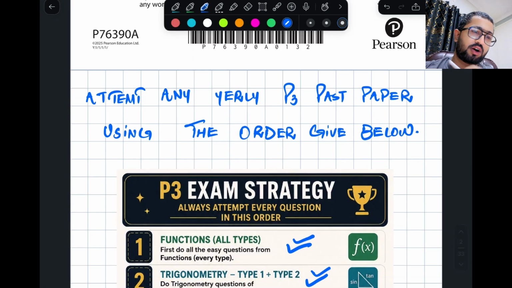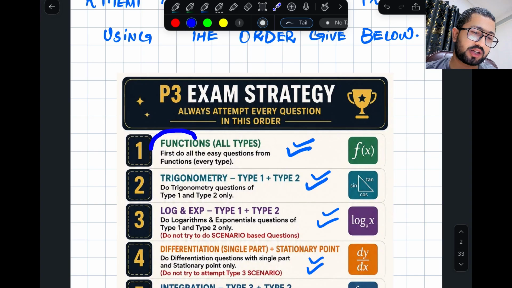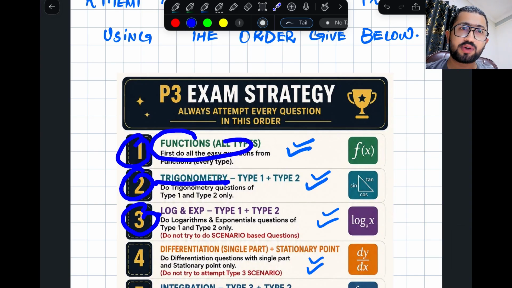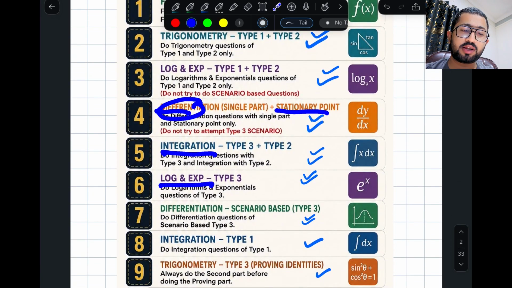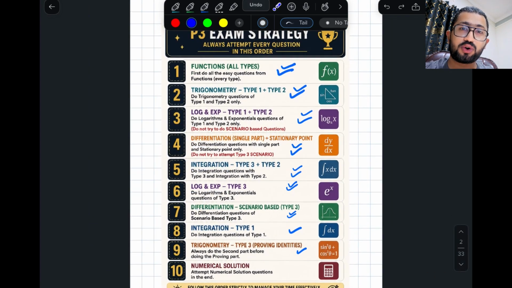So look at the screen. Always do function questions firstly, then do trigonometry questions, then we will talk about log and exponential questions. Then we have to do differentiation, integration. Similarly, you have to follow exactly this order. So function with all types.